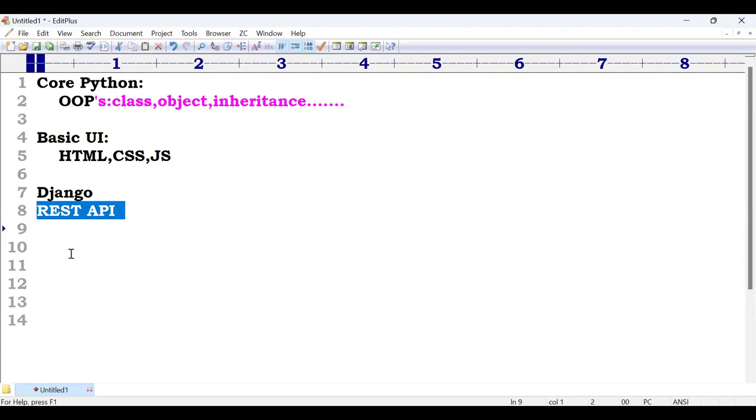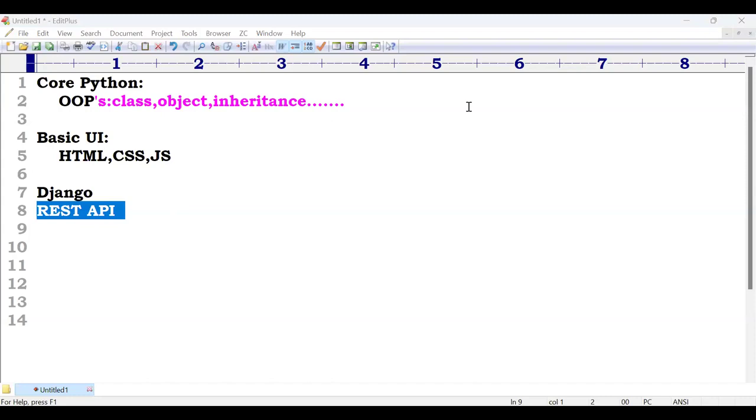Six or seven years back, if you knew only Python, core and advanced, you would immediately get jobs. That was the story then. After that, companies started asking about Django every time. Nowadays, if you go to any company, the compulsory, mandatory thing is REST API. REST API is a small course, hardly 10 to 15 classes are enough. But compared with all these, the most important thing is REST API.